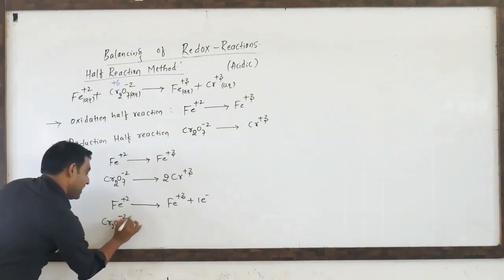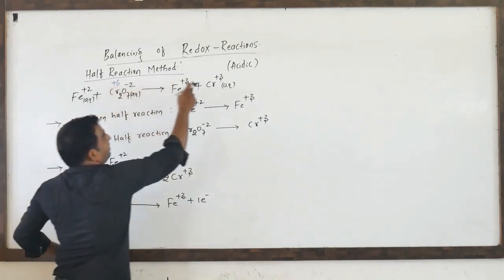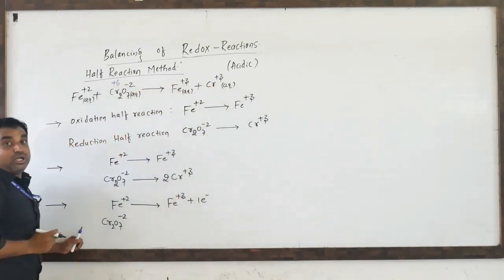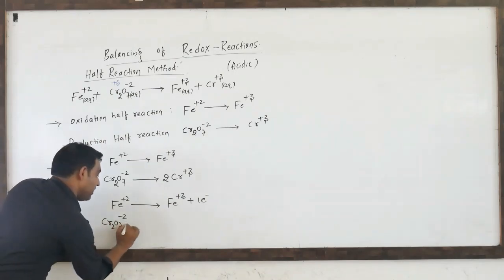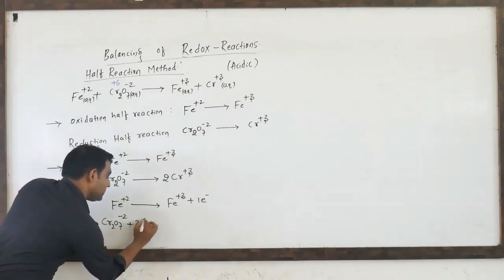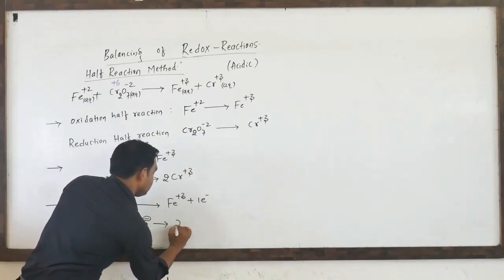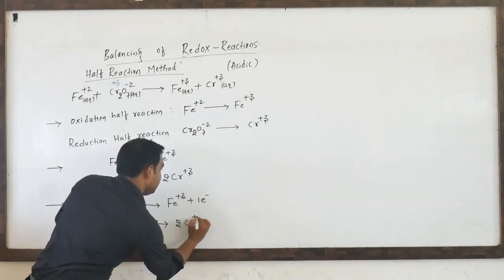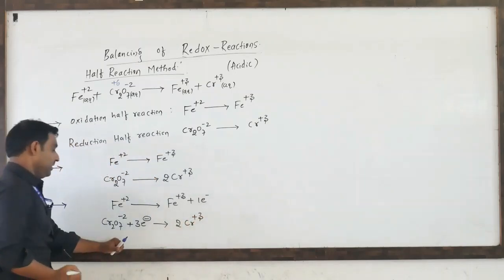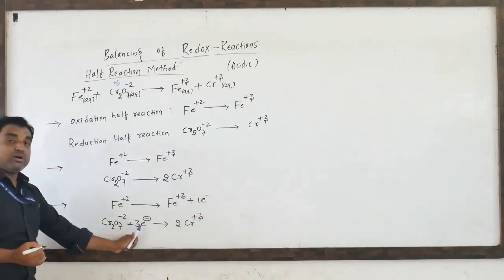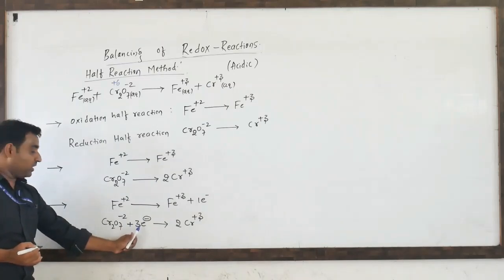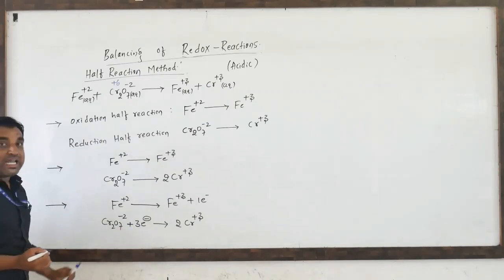Cr2O7 minus 2, plus 6 ಇದಿದ್ದು plus 3 ಆಗೈತಿ. ಅಂದ್ರೆ ಎಷ್ಟು ಎಲೆಕ್ಟ್ರಾನ್? 3 ಎಲೆಕ್ಟ್ರಾನ್. So that is 3 electrons it will gain and converted into 2 chromium plus 3. The 1 chromium plus 3, 3 electron ಅನ್ನ gain ಮಾಡ್ಕೊಂಡ್ರೆ 2 chromium ಅಂದ್ರೆ total 6 electron ಆಯ್ತು.